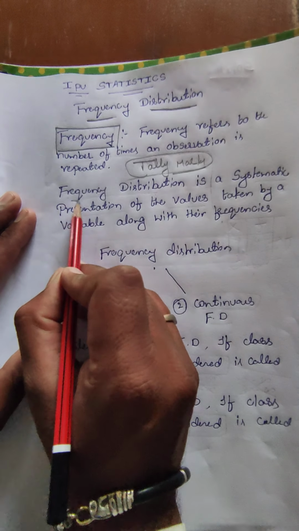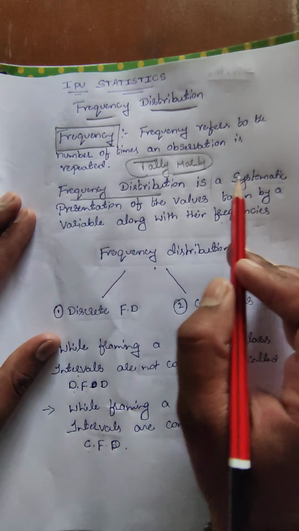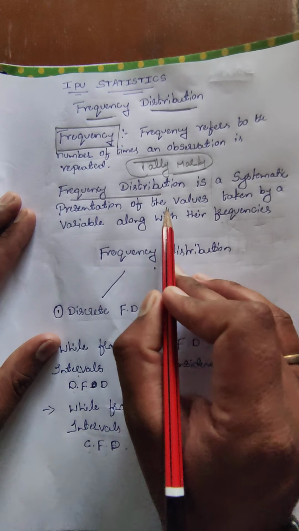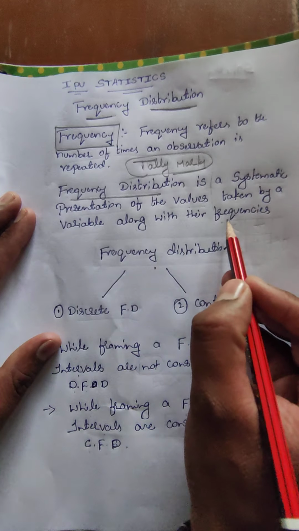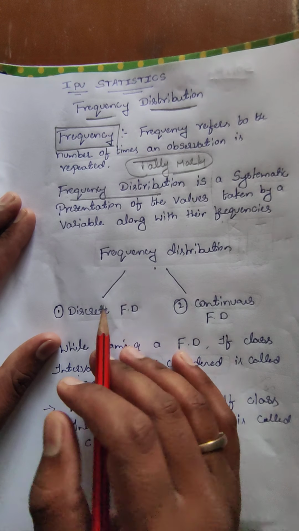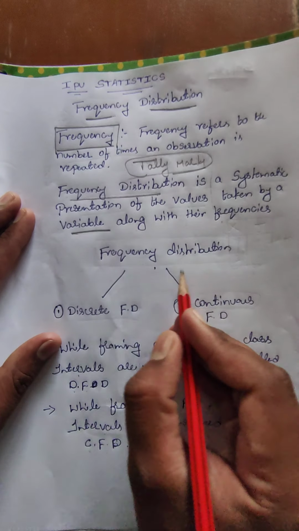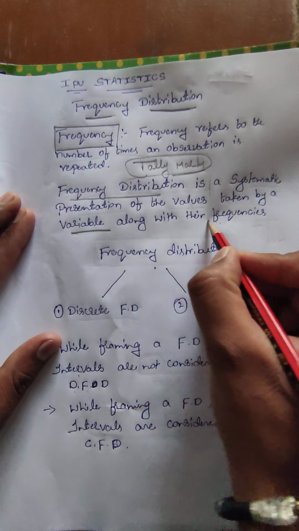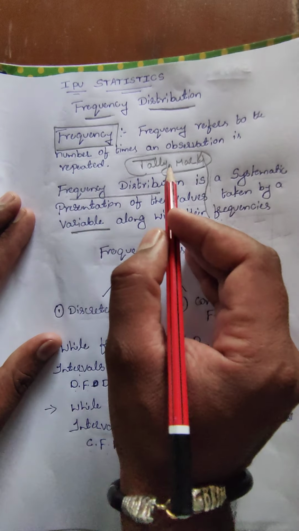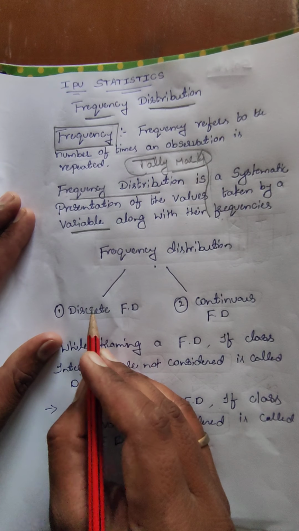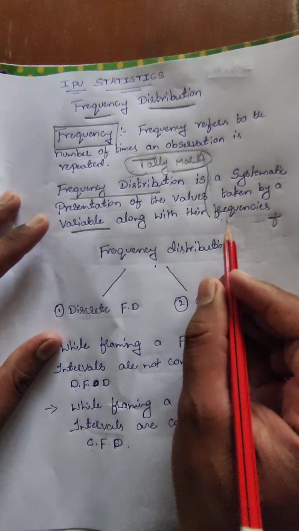Next we should know about the frequency distribution. Frequency distribution is a systematic presentation of the values taken by a variable along with their frequencies. Frequency means the observation is repeated, and the data is recorded in the form of tally marks. We indicate frequency as F.